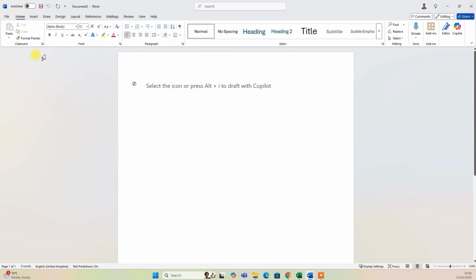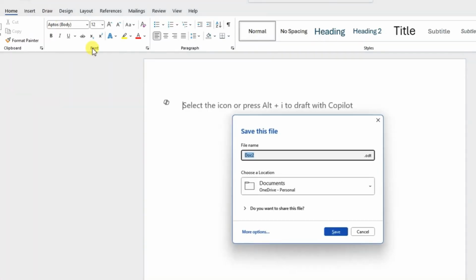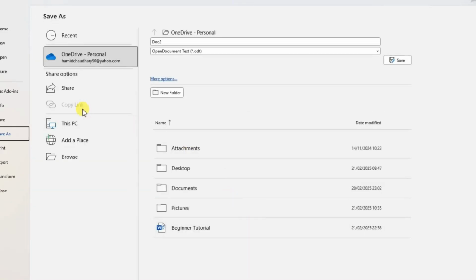The very first thing, I would like to save this document. There's an option here on top left. If I click this one, another window will pop up with more options. Either I can save in OneDrive or I can save in my computer. I recommend saving in OneDrive, because if we save any document in OneDrive, then we can access that document from any other device.